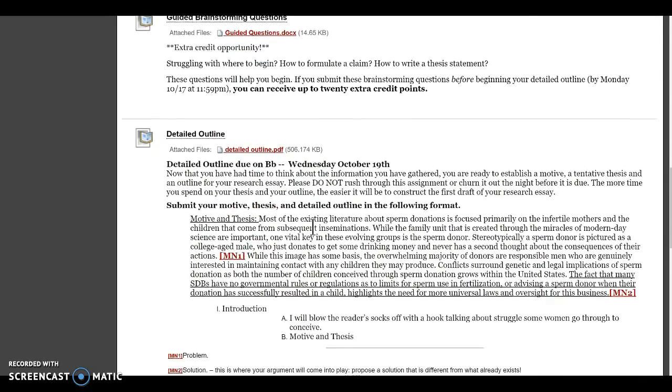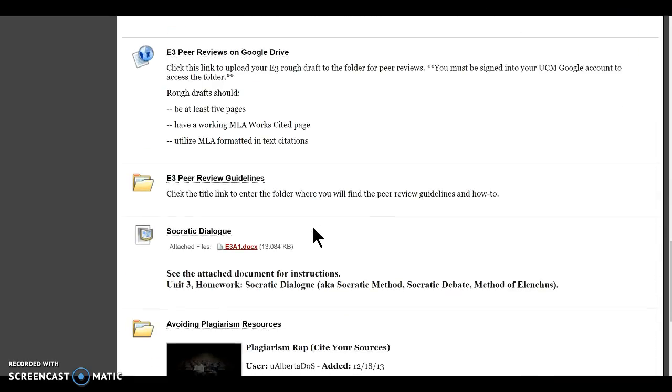We're going to scroll down here, and you'll see these are the two things that we'll be working with this week. So to post your essay, and here is the type of thing you should be posting. Rough drafts should be at least 5 pages, have a working MLA works cited page, and utilize MLA formatted in-text citations. So remember to be working on that and use your textbook to help yourself out.